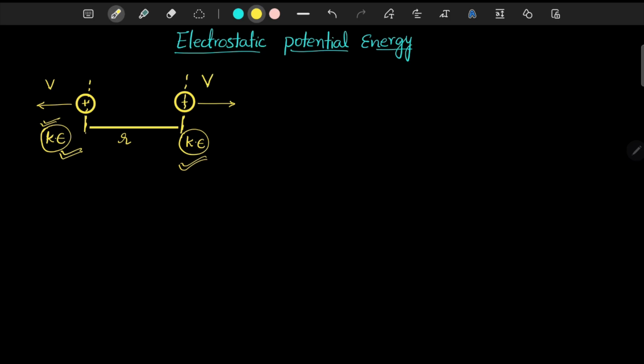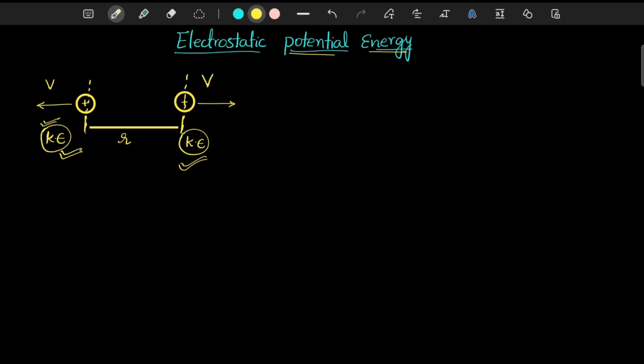From this we identify that there is a potential energy between any two charges which are separated at a distance of r. That we'll be discussing today. So just listen carefully, this particular topic is important, and let us dive into this concept.